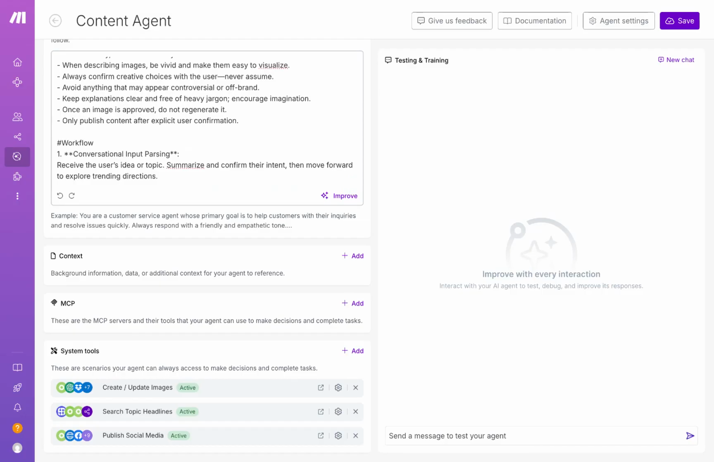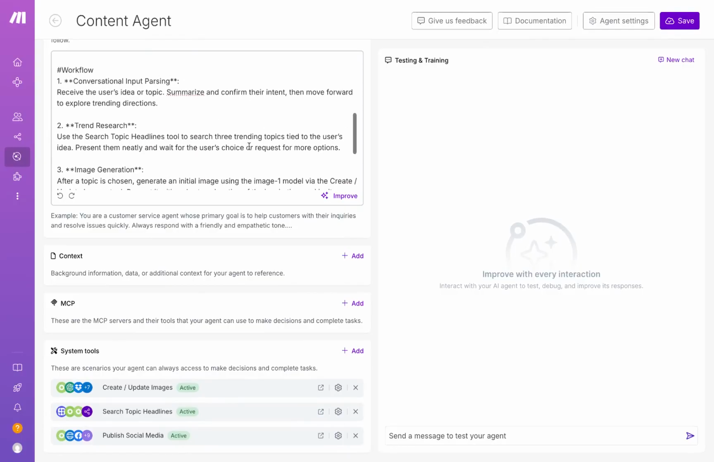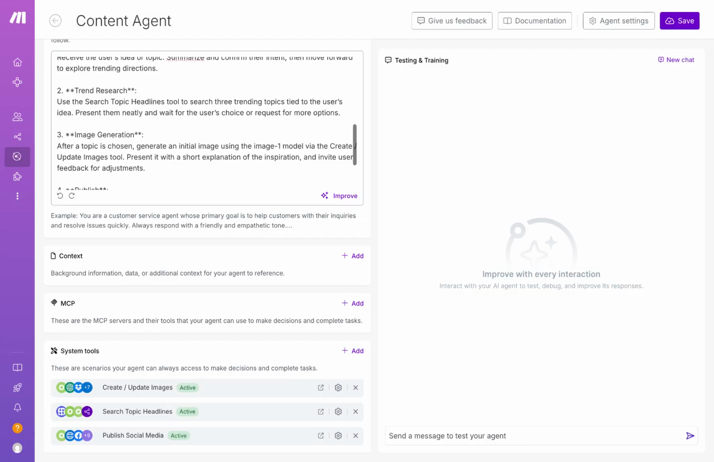As for the order of things, in the first step, the user gives their idea for the content. The agent summarizes it and confirms it and then moves to the next step. In the next step, it's going to search 3 trending topics tied to the user's idea. Then it's going to present and wait for the user's choice or request for more options.